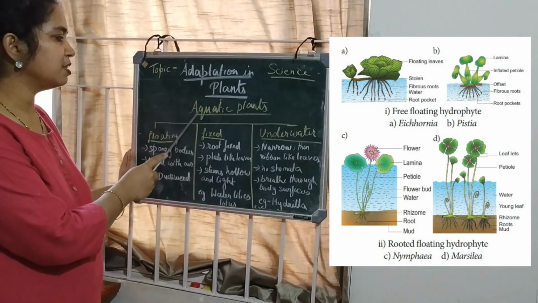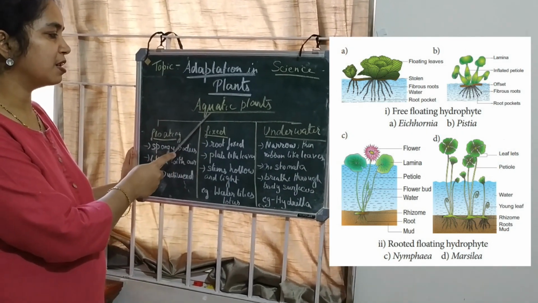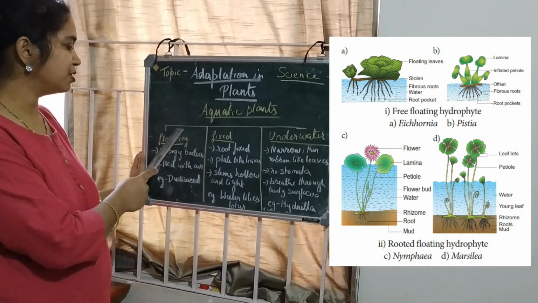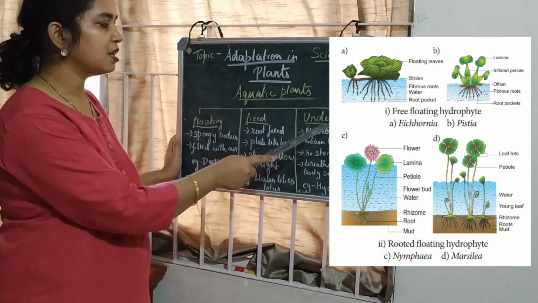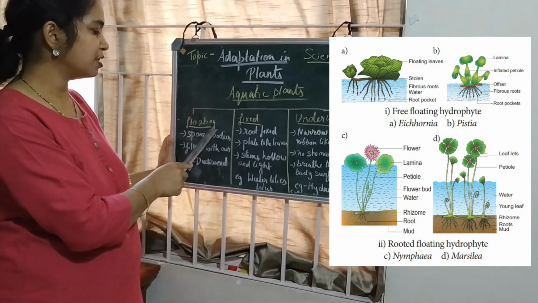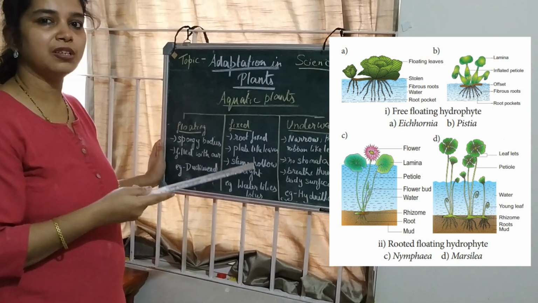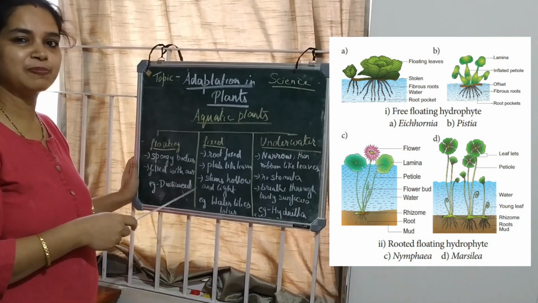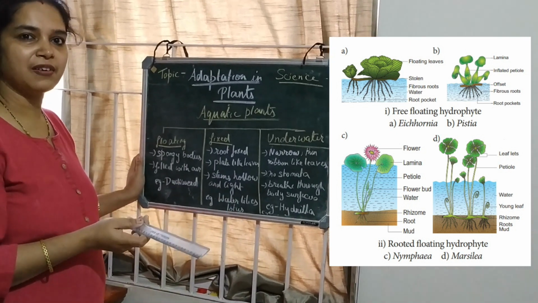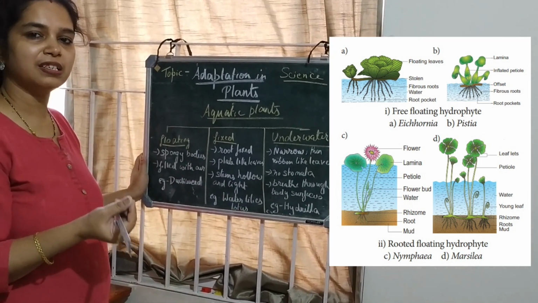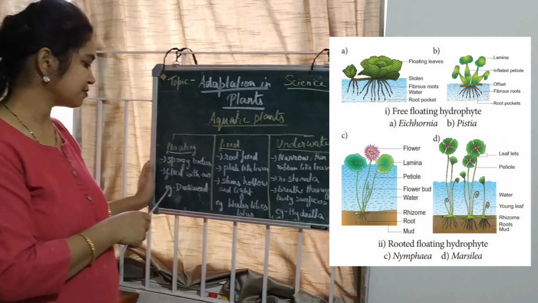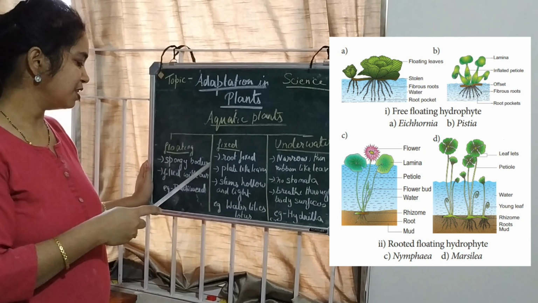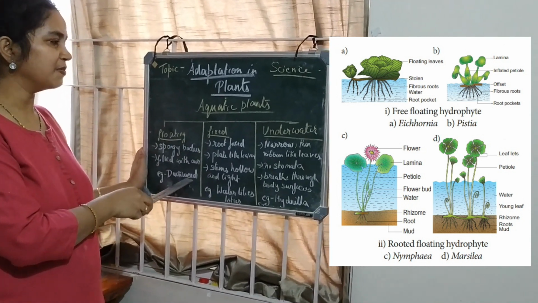Now let's learn about the aquatic plants, that is, the plants that are found in water. Aquatic plants can be divided into three types: floating, fixed and underwater. Floating plants are those which generally float on the surface of the water. They have spongy bodies. That means they are filled inside with air, so that they can float on top of the water. The examples include duckweed, as you can see over here.